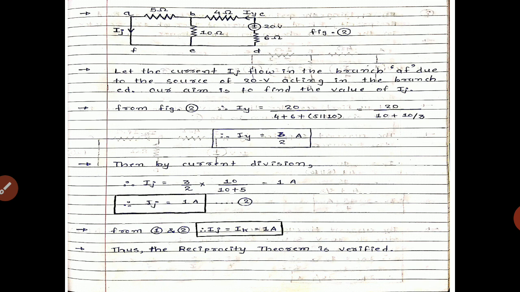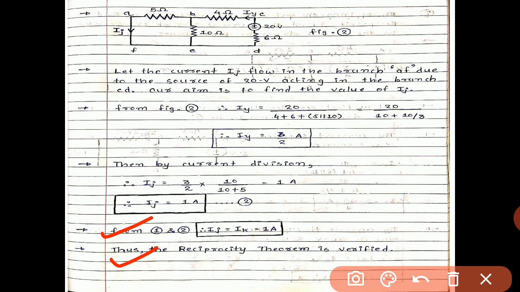So from 1 and 2, Ij equals Ik equals 1 ampere. So the reciprocity theorem is verified, because in both the cases we get the same value, that is 1 ampere, by changing the position of the voltage source, that is 20 volt. So in this case the reciprocity theorem is verified.